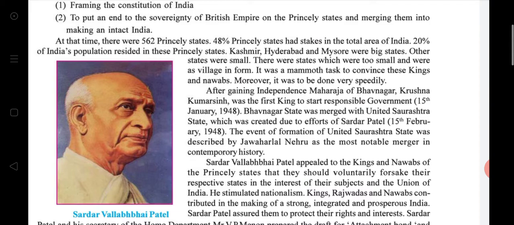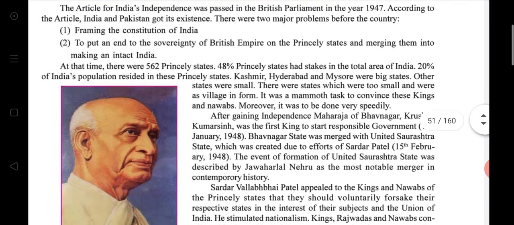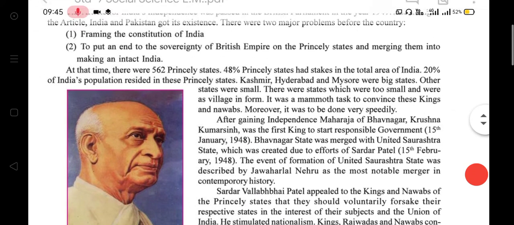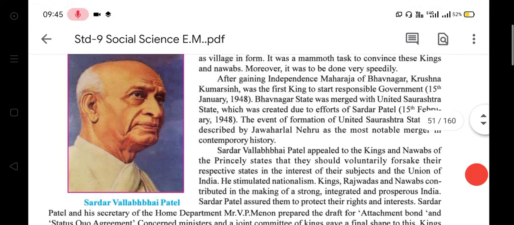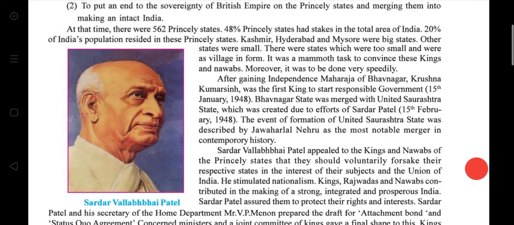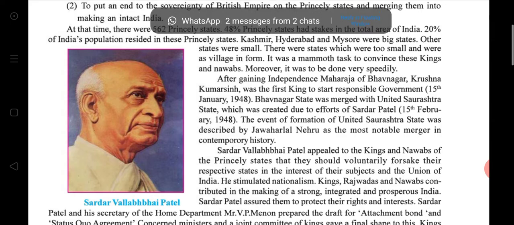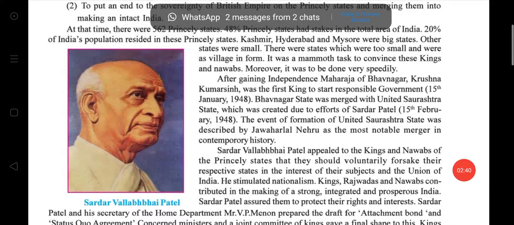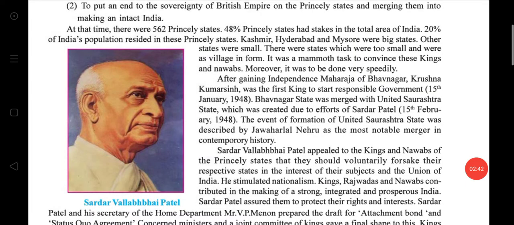Out of the total area of India, 48% was covered by princely states. 20% of India's population resided in these princely states. Kashmir, Hyderabad and Mysore were big states.